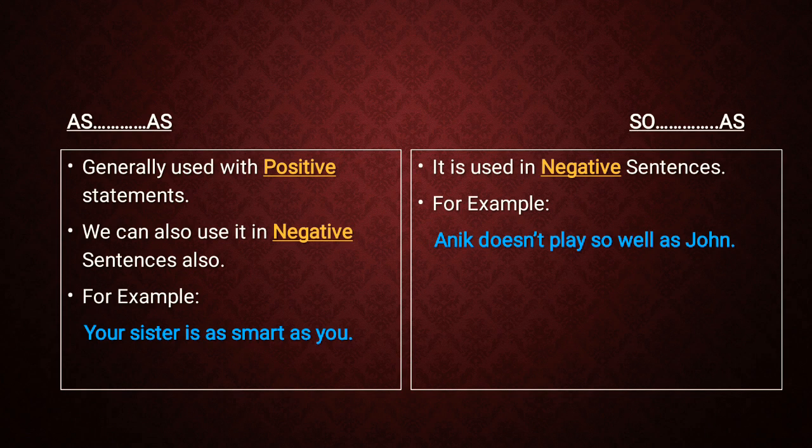So...as is used only in negative sentences. Anik does not play so well as John. So, as...as is used both in positive and negative sentences, but so...as is used only in negative sentences.